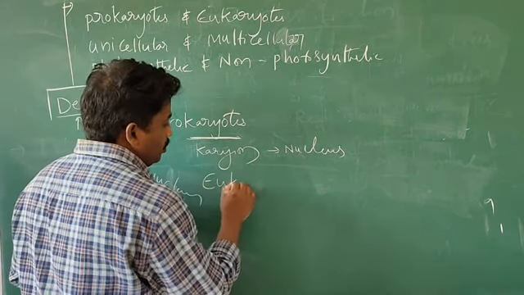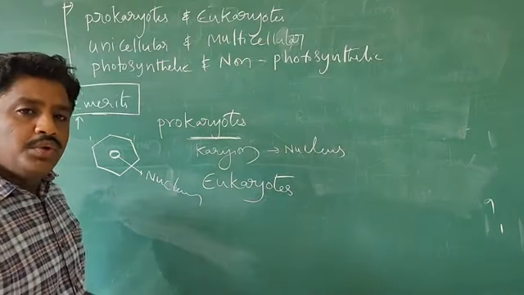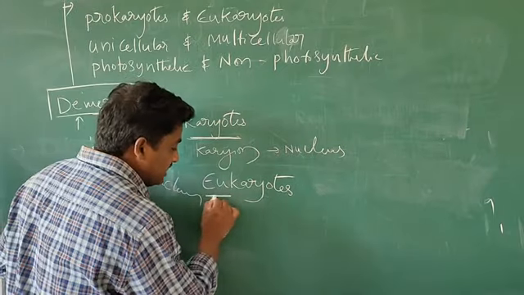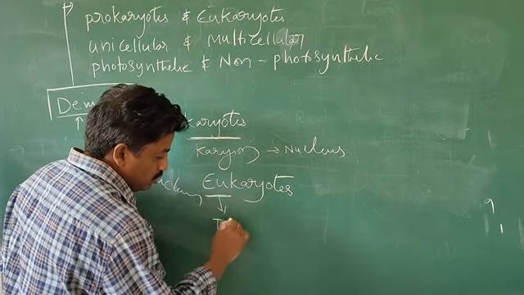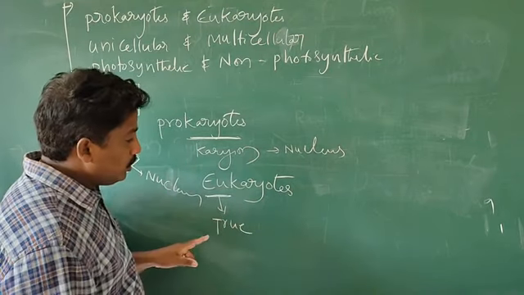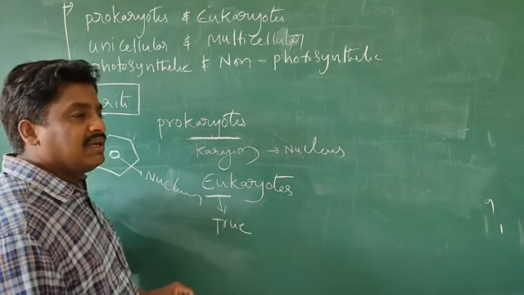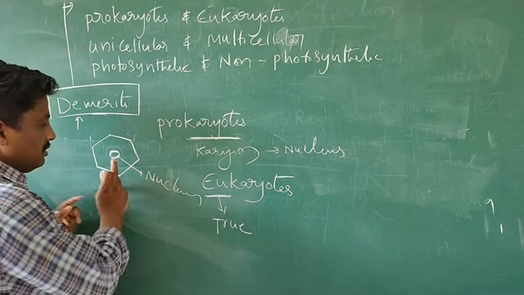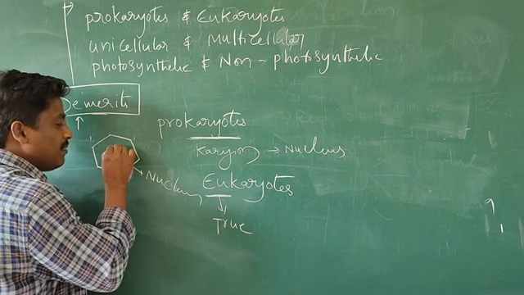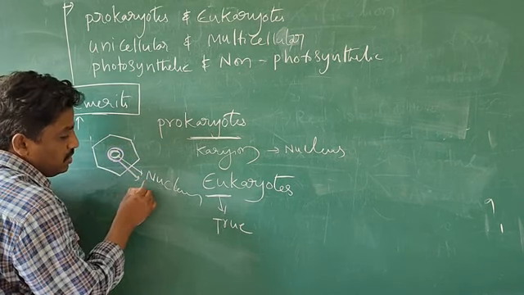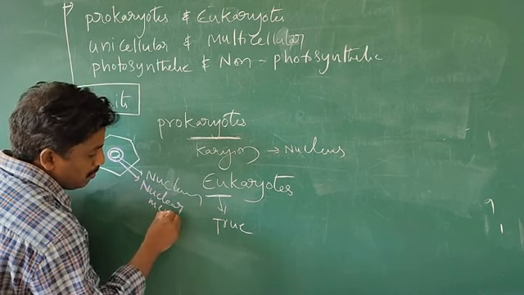Next, eukaryotes. Eukaryotes means, here EU means true karyon. True karyon means the nucleus surrounded by a nuclear membrane. This is what you call the nuclear membrane.